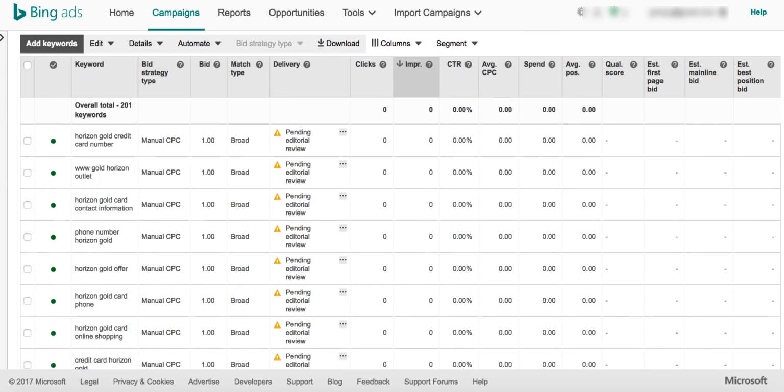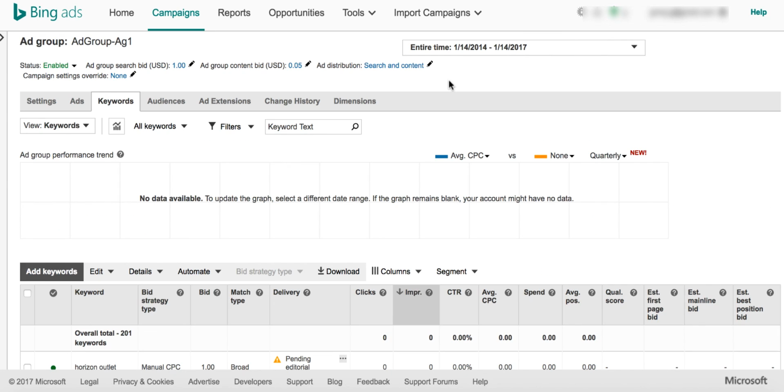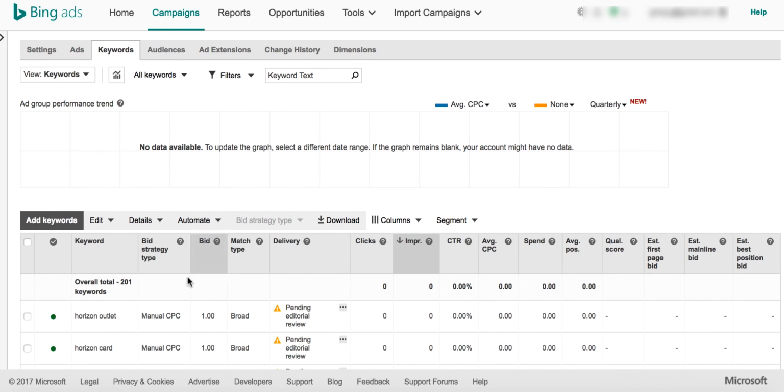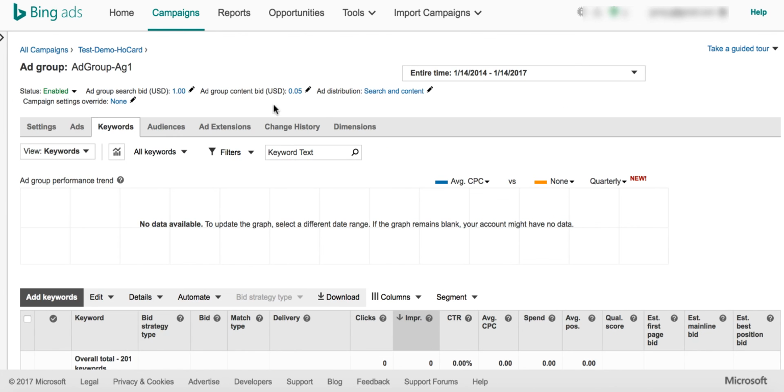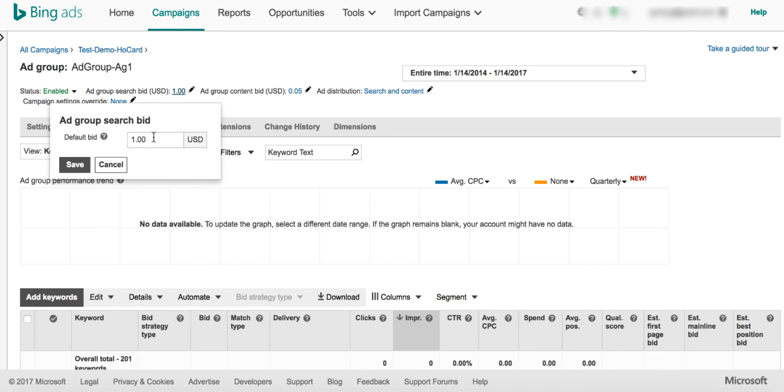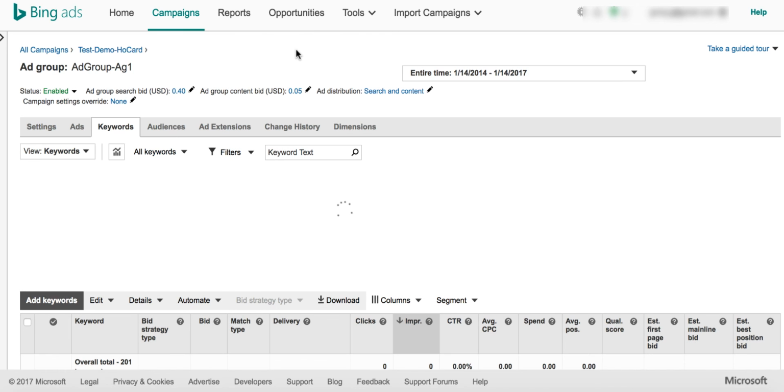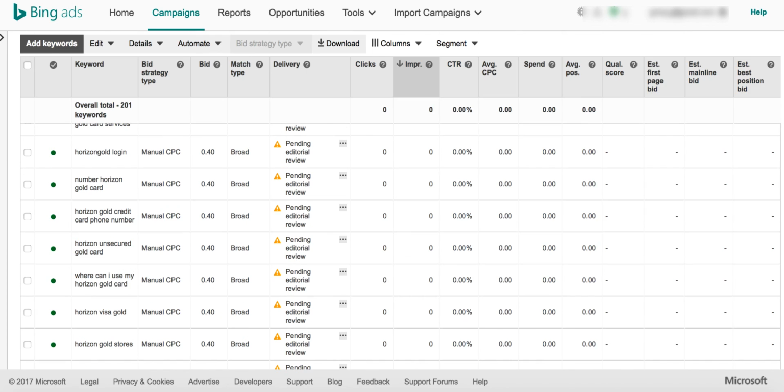Once they approve my ad, they will start showing my ads to the people who are searching the terms. I'm not going to set up my bid rate here at this point in time as $1. I would change it to something less because we have already checked that it's not going to be that high, even for a direct term. So we'll just set it up there.